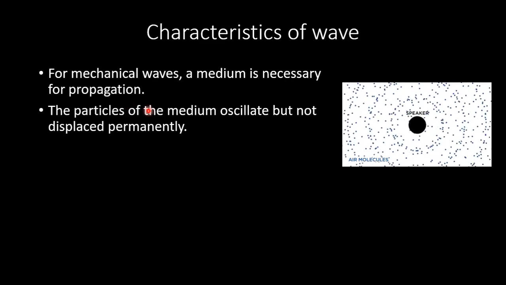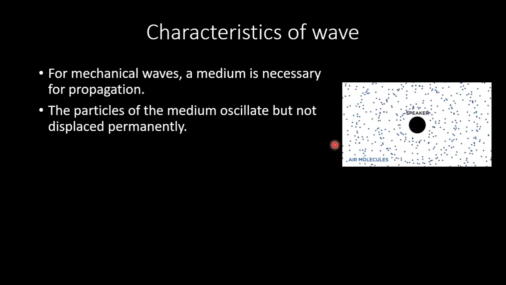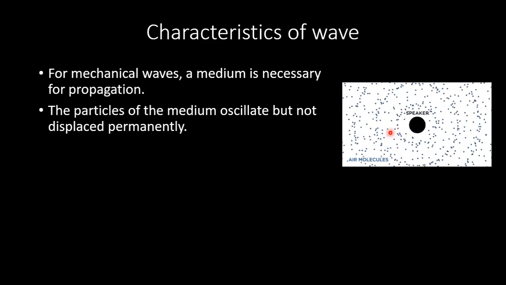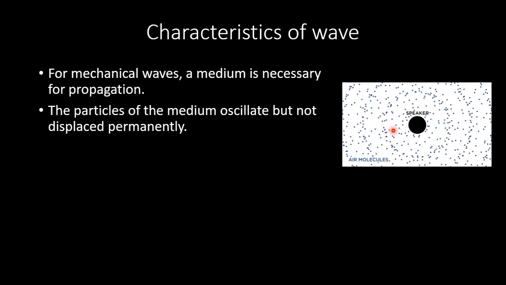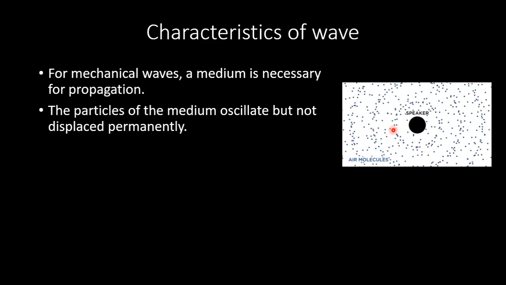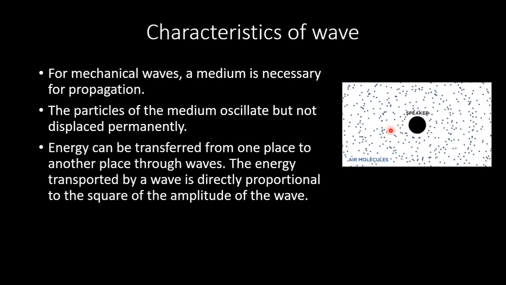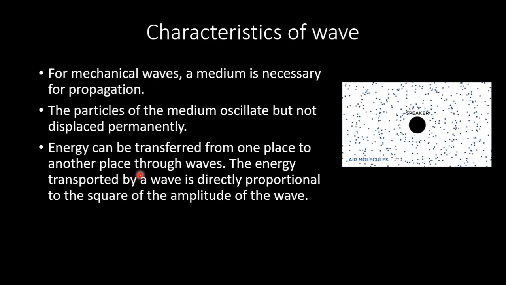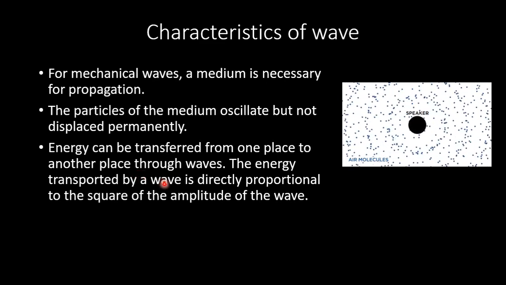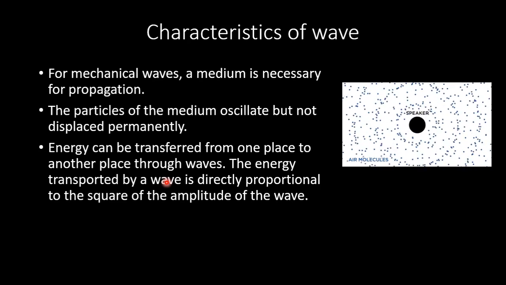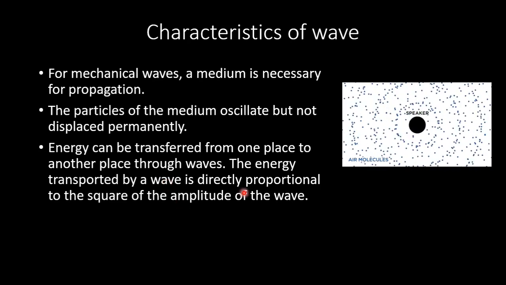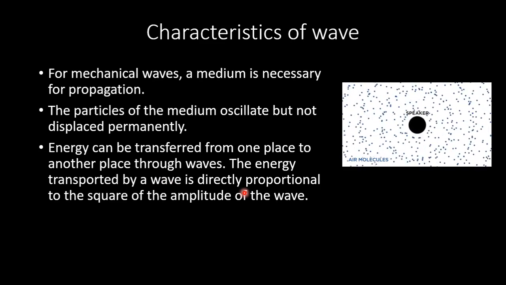The particles of the medium oscillate but are not displaced permanently. Here we see that in the case of a sound wave, the air particles oscillate but do not displace permanently from the equilibrium position. And energy can be transferred from one place to another through waves. We know this already. The energy transported by a wave is directly proportional to the square of the amplitude of the wave. Now there is a relation between the amplitude of the wave and the energy transferred by the wave.